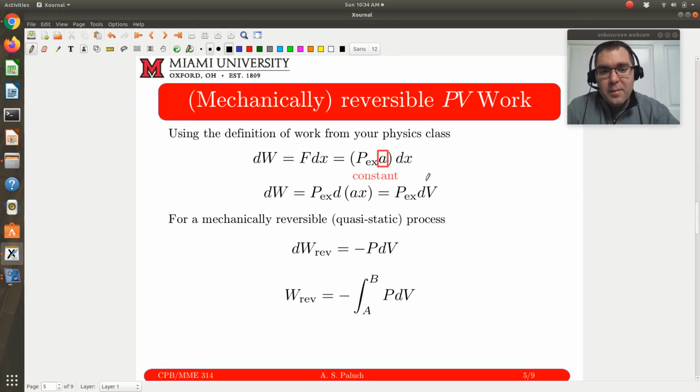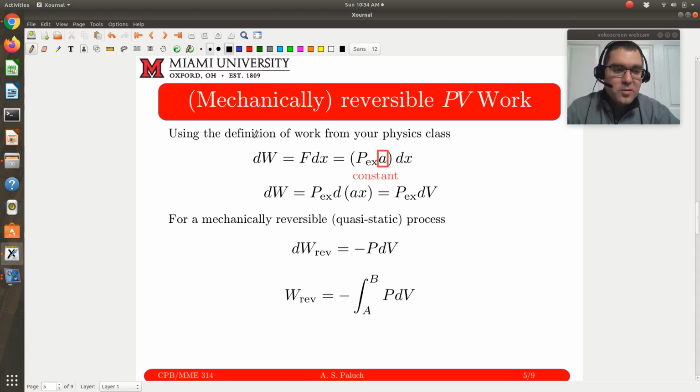As we think about this PV boundary work, a lot of the problems we'll solve will involve reversible PV boundary work. The general idea here is, here I have my differential of work. Work, as we remember from our physics class, is just force times displacement.